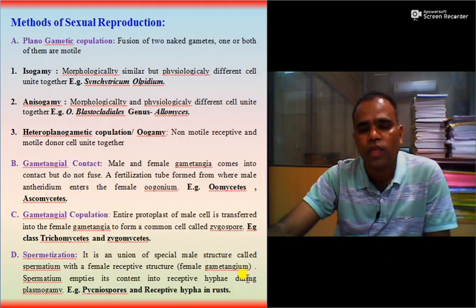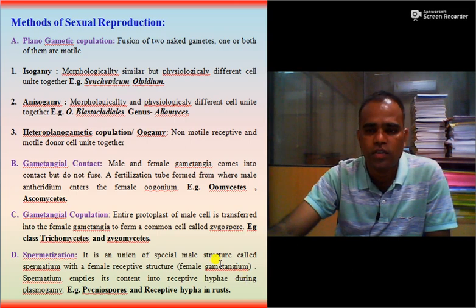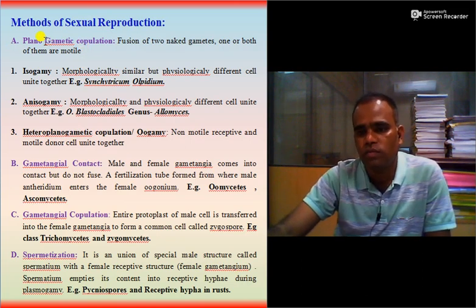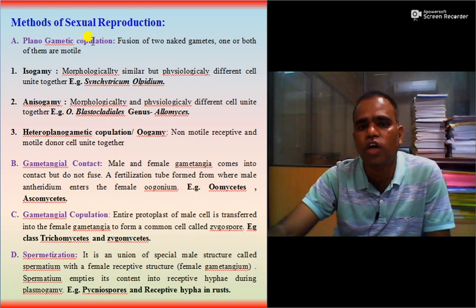Then methods of sexual reproduction. So there are different types of methods of sexual reproduction. First one is planogametic copulation. Plano means motile. Gamete means genetic cells. Motility of these genetic cells occurs, and after that the copulation occurs. So the title or the word meaning itself indicates that there is fusion of two naked gametes and one or both of them are motile.